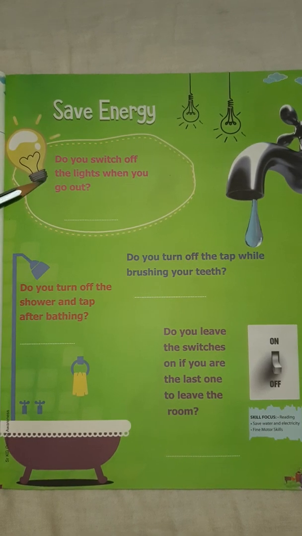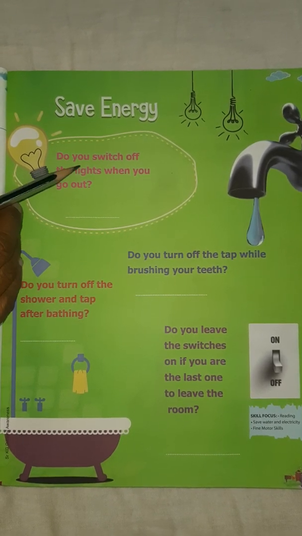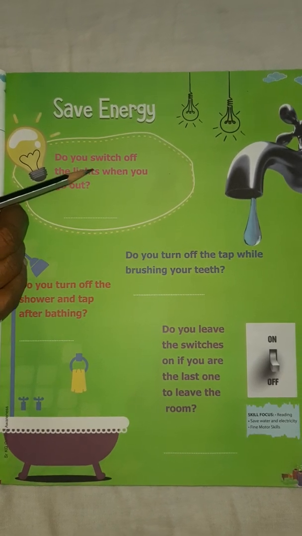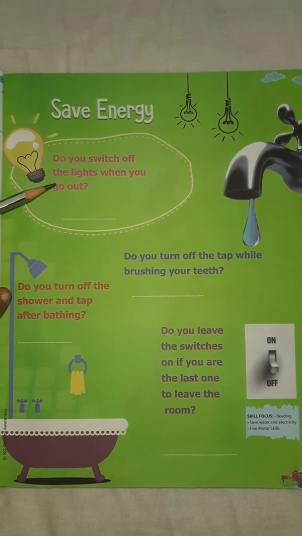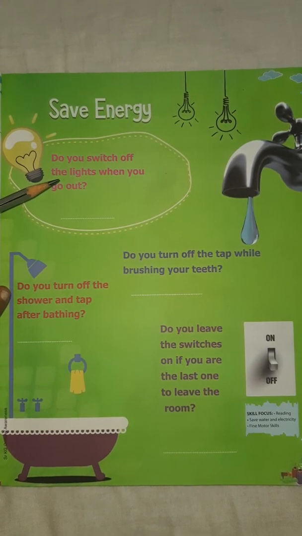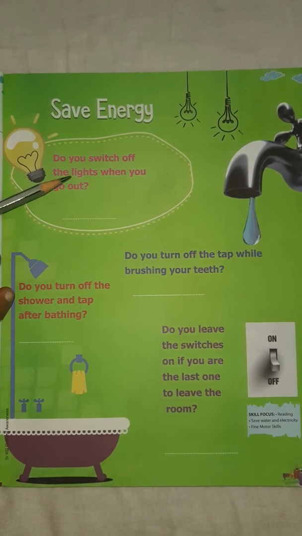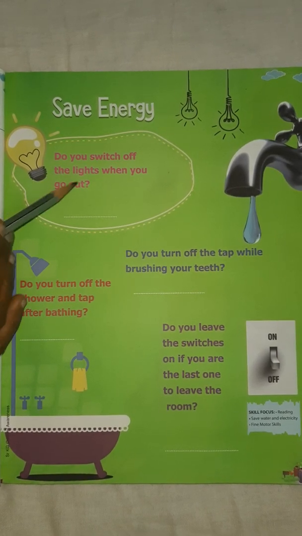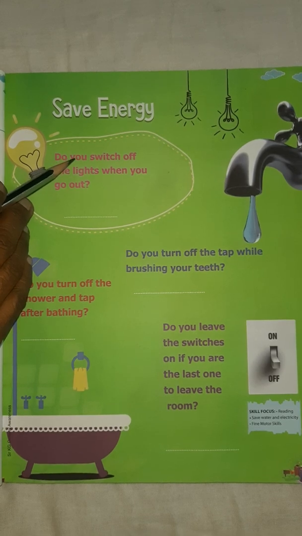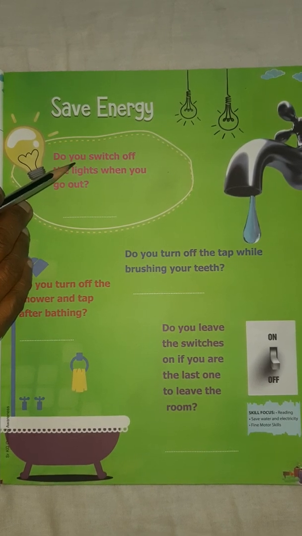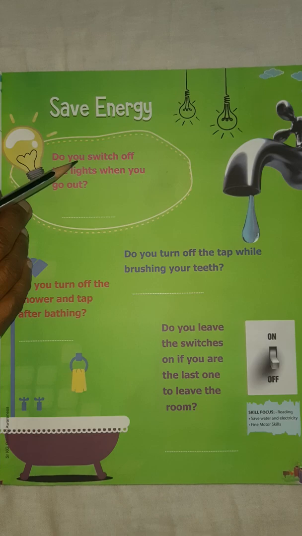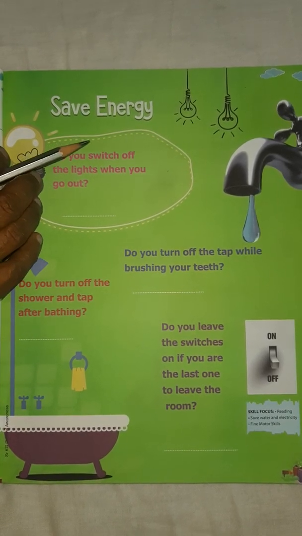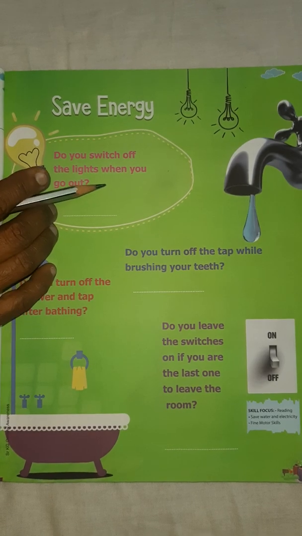Now when we go out of the room or when we go out of our house, we should not keep the bulb on. We should switch off the bulb and leave the room and also the house when we go out of the house. So let me know whether you are following these instructions or not in your house daily, children, in your day-to-day life. If you don't follow, learn now and follow from now onwards.